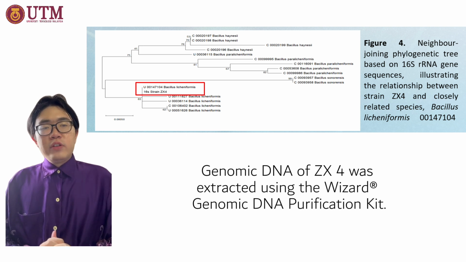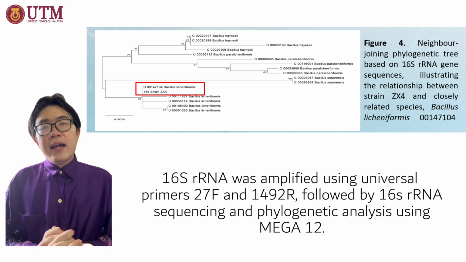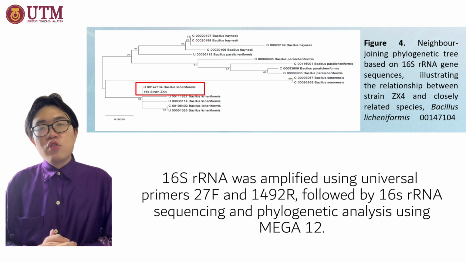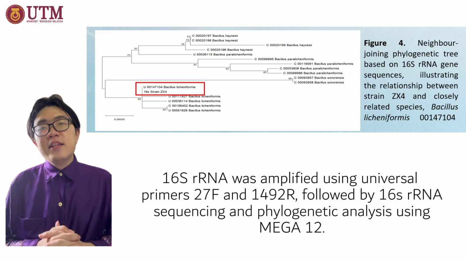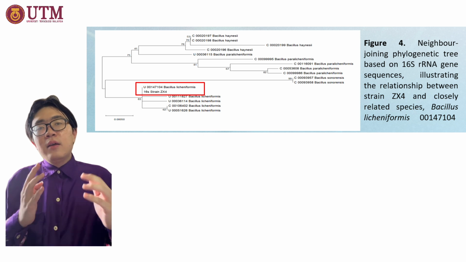Genomic DNA of ZX4 was extracted using the Wizard Genomic DNA Purification Kit. The 16S rRNA was amplified using the universal primers 27F and 1492R, followed by 16S rRNA sequencing and phylogenetic analysis using MEGA software.